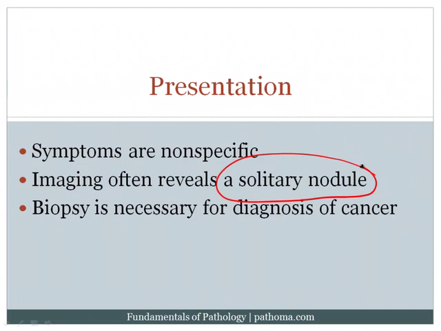And once a patient has a solitary nodule, examiners like to ask you, what's the next step? So the next step after finding a solitary nodule is to go back and compare against a prior x-ray. Often these patients will have had several x-rays in the past, and you can review those x-rays to see whether this solitary nodule or coin lesion has been stable. If the coin lesion has been present over a long period of time and is unchanged, it's much more likely that this coin lesion represents something benign. However, if the coin lesion is new or the coin lesion is growing, that would raise the concern and potentially prompt a biopsy in order to try to make a diagnosis of cancer. Of course, a biopsy would be necessary for such a diagnosis.